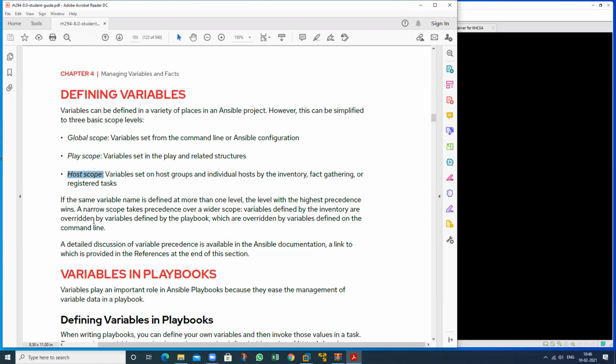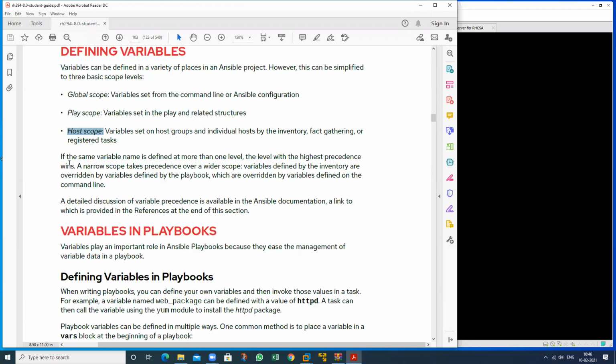Read this line and tell me the meaning of it. Okay, I will tell you. If the same variable name is defined at more than one level, suppose I have defined the variable on the command line, in the playbook, and in the inventory file, the same variable, what is the preference?